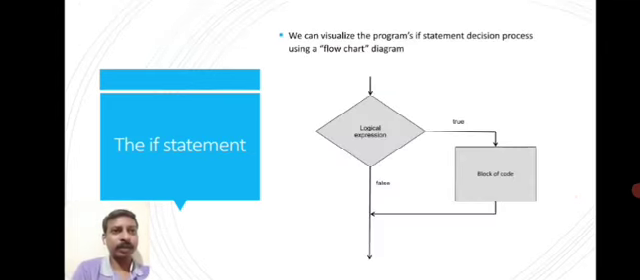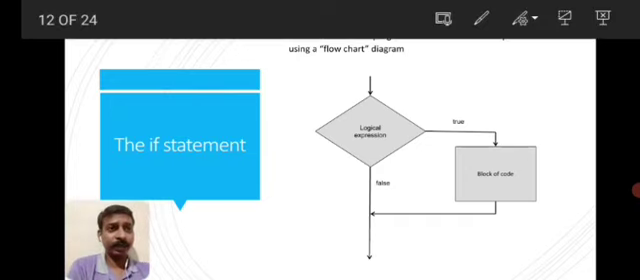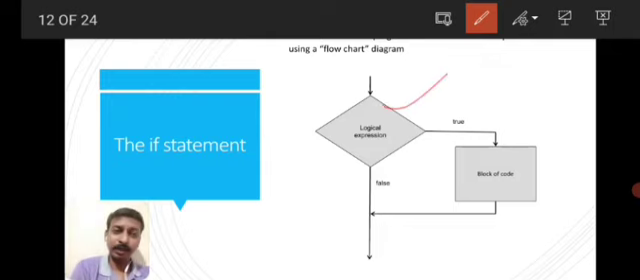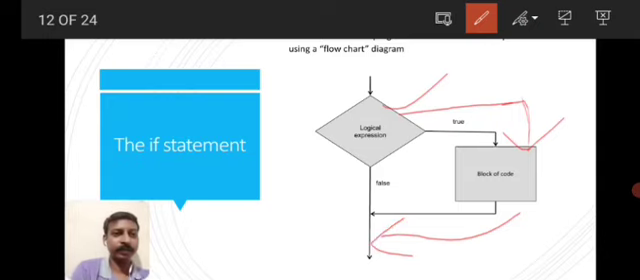So this is a visualization of the if statement. You can see the flowchart diagram here. Here is the condition. This is a logic expression condition, a greater than b, or a greater than d, or 17 greater than 15, whatever it is. If the condition is true, then before going to the next line, it will execute a certain block of code. Then it will go to the next line.